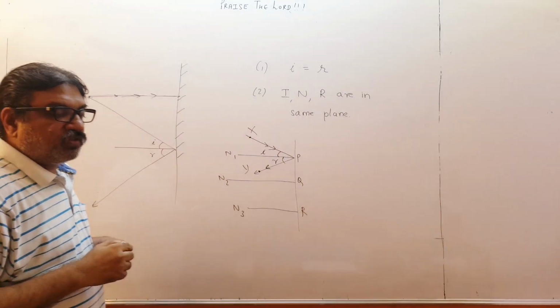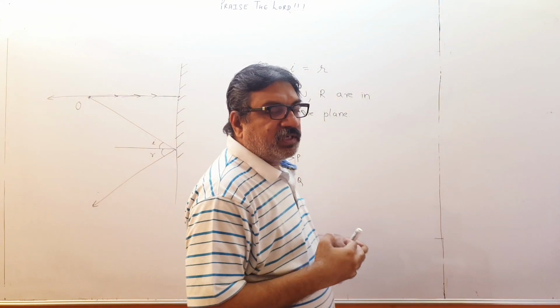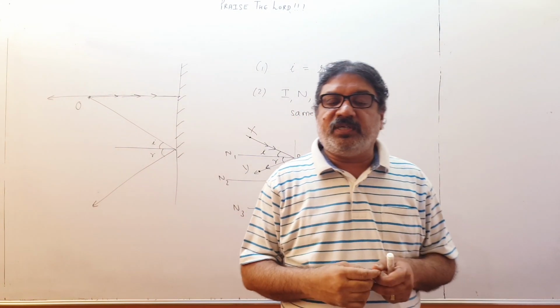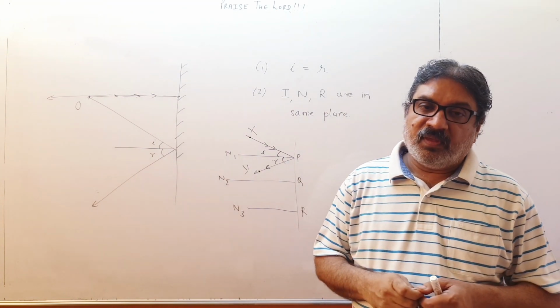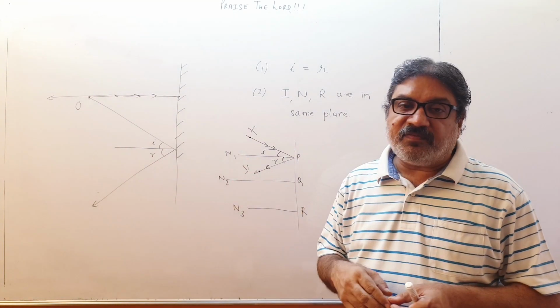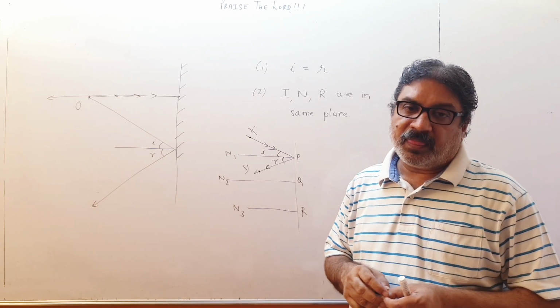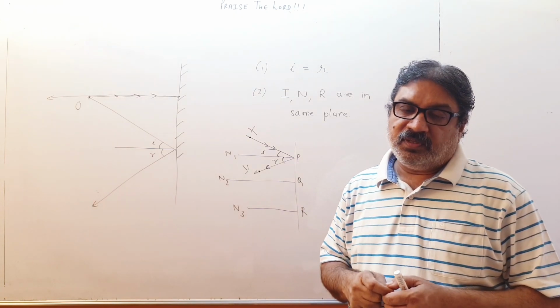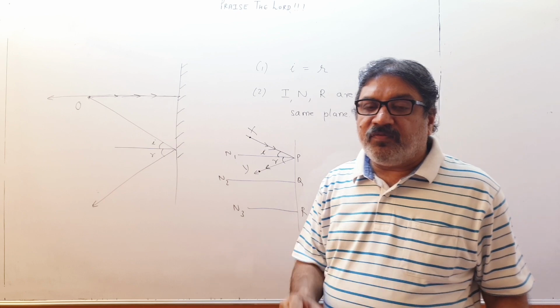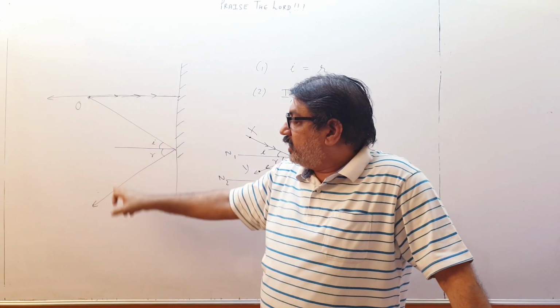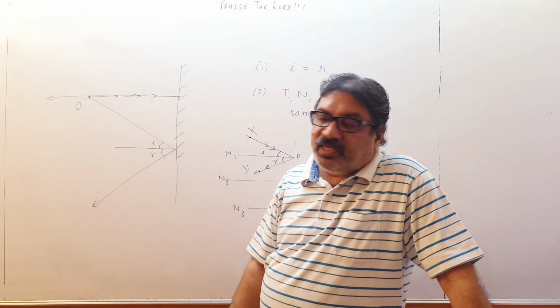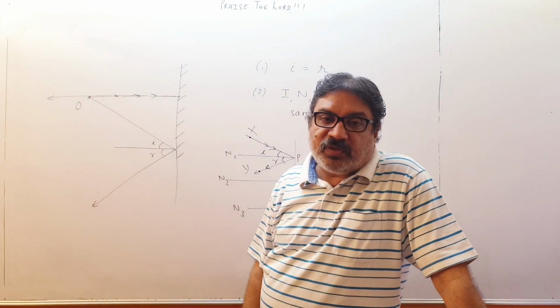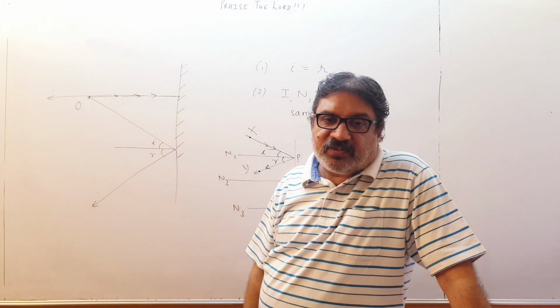So when rays after reflection don't actually meet, then they will form a virtual image. And if the rays after reflection actually meet, they will form a real image. So a real image will be formed if the reflected rays actually meet. A virtual image will be formed if the reflected rays actually don't meet after reflection.